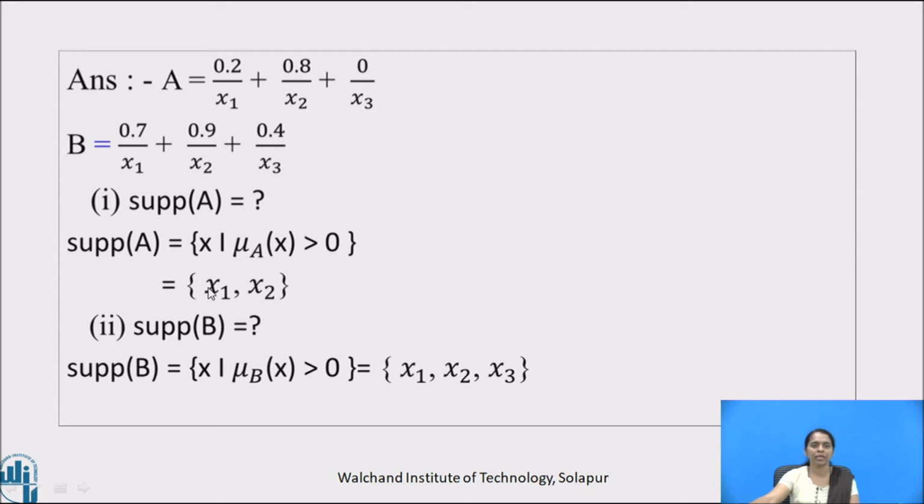Therefore, support of A is {x1, x2}. Similarly, support of B is the set of those x where mu B at x is strictly greater than 0. All three are strictly greater than 0, hence their respective elements are x1, x2 and x3. So it is the set {x1, x2, x3}.